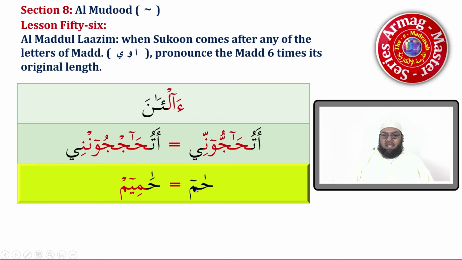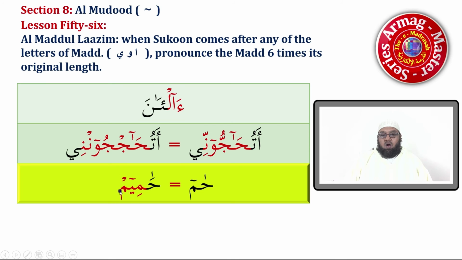Here we have ha, meem. This meem we have to stretch 6 times its original length by saying ha, meem. And again, we may ask, where is the sukoon in these letters? If we write meem, we write it like this. Ha and meem. Meem, ya, kasra, mi, and the meem here originally would be memun with a dammatan, but when we stop at it, it has a sukoon.